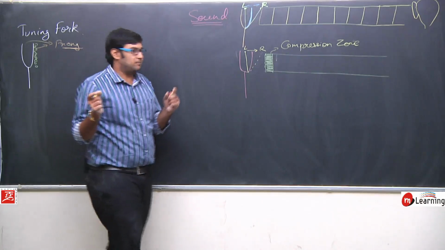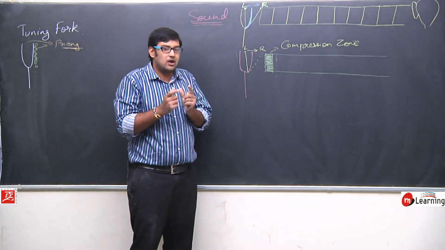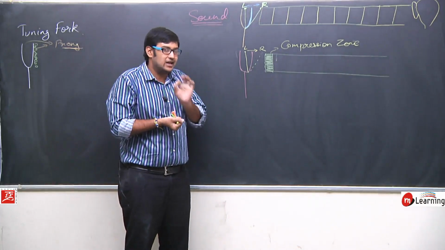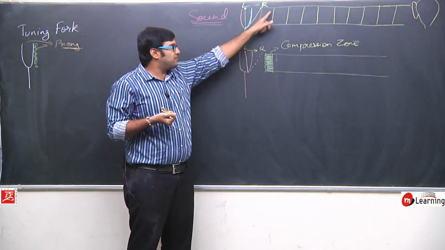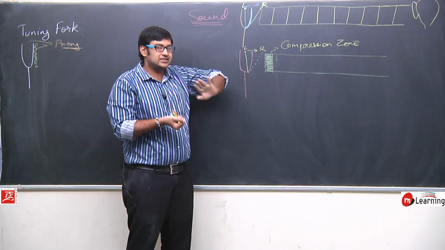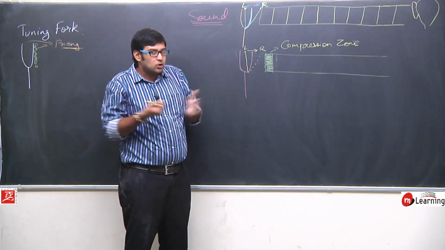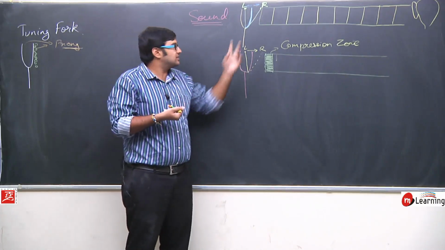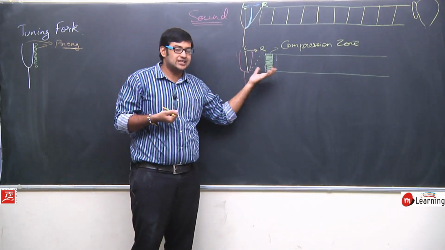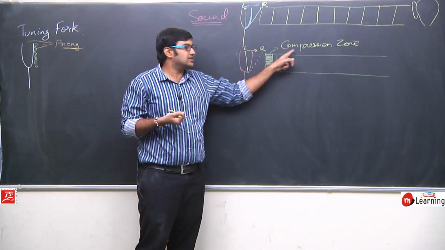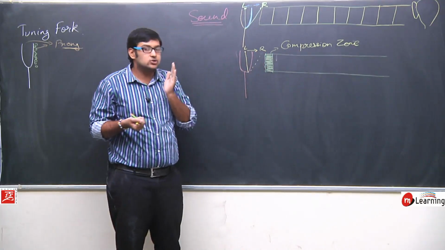Just observe it, properly understand the concept, how it is happening. I am repeating it again and again. When it moves from left to right, it pushes the particles in this layer in such a way that particles come close to each other and this layer is compressed. Once it is compressed, it will look something like this, and we will say that this is a compression zone.